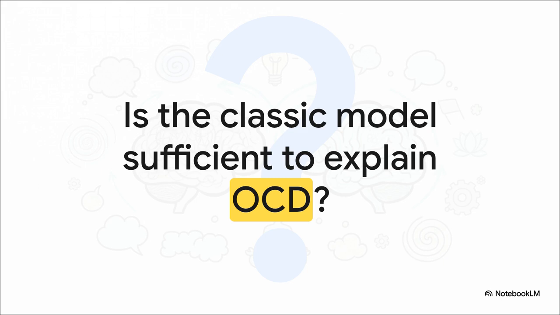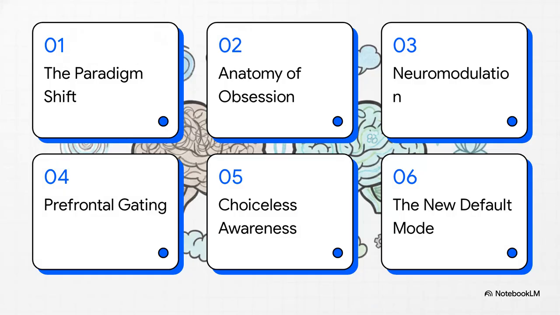But let's be real, contemporary neuroimaging demands a total paradigm shift. We can't just look at localized hyperactivity anymore, we absolutely have to look at large-scale network dynamics. Here is our roadmap for today. We'll start with the triple network model, isolate the posterior cingulate cortex, and then systematically break down the neurophenomenological mechanics of mental noting and vipassana.